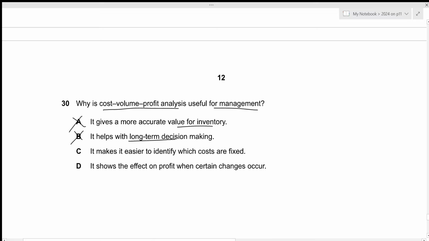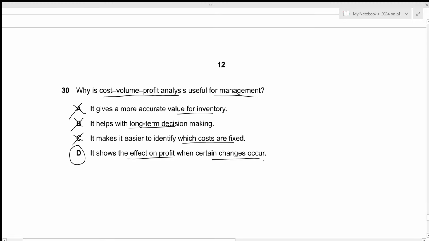Then it makes it easier to identify which costs are fixed. That is absolutely not true because there will be no assisting in categorizing the cost as fixed or variable. So it means that the correct answer would be D. It shows the effect on profit when a certain changes occur. That is what cost volume profit analysis is. So that's all for the 38th question as well. That is all for this paper.